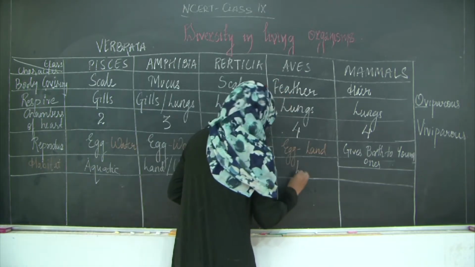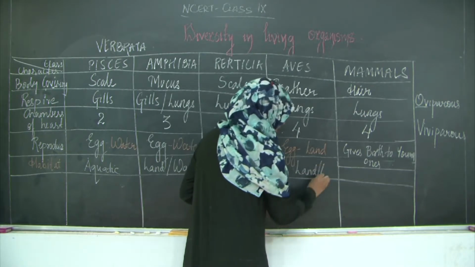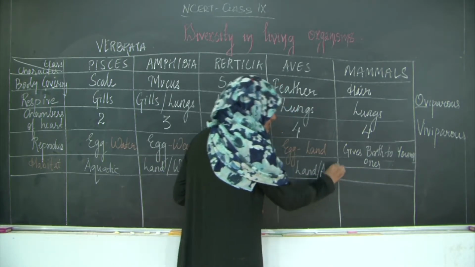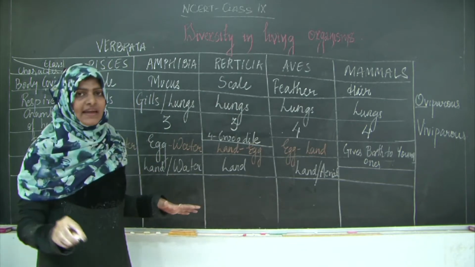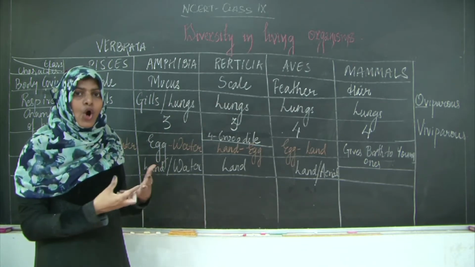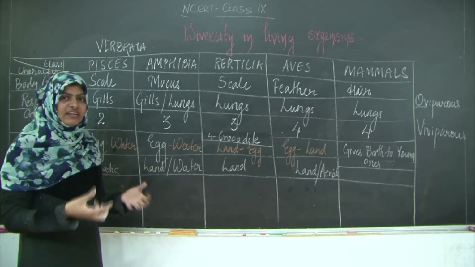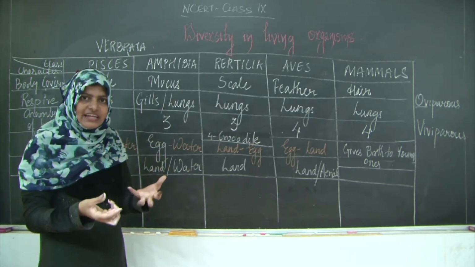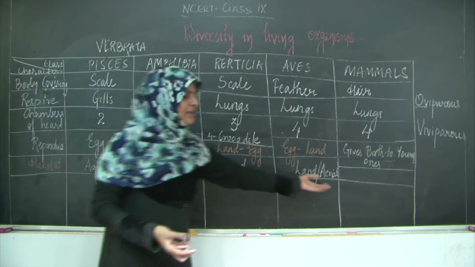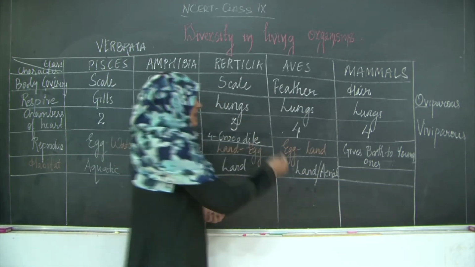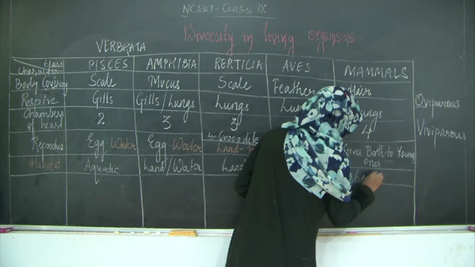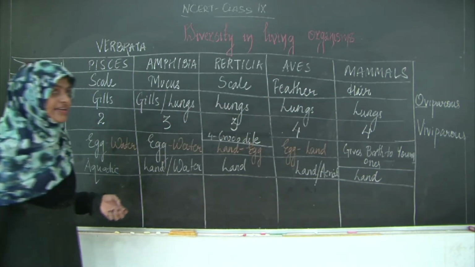Aves again land or aerial, you can use the word aerial animals because they have adaptation of flight. Their bones are hollow, okay. The aves bones are hollow. Why are they hollow? So that they become light in weight, and something which is light in weight can easily fly. Therefore they are aerial animals. And mammals are terrestrial and land animals. Generally they are terrestrial and land animals.